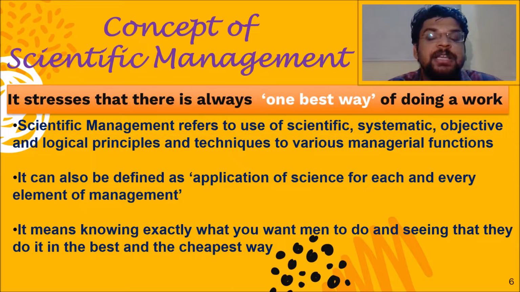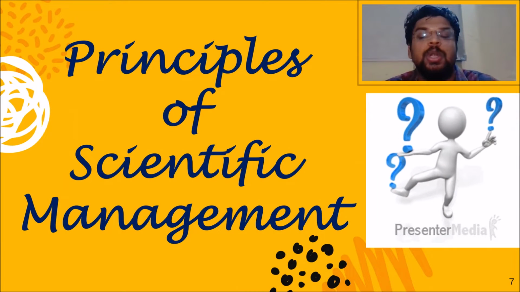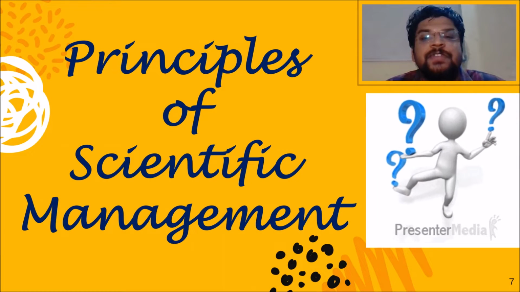F.W. Taylor defined it in his own words: scientific management means knowing exactly what you want men to do and seeing that they do it in the best and the cheapest way. Because when we talk about management, we have to take care of efficiency, and F.W. Taylor was very much focused on efficiency and productivity. That's why he added in the definition the best and the cheapest way. So it was all about the concept of scientific management.